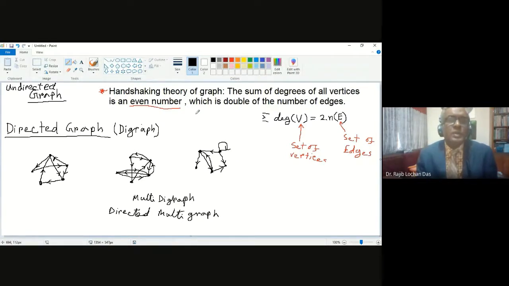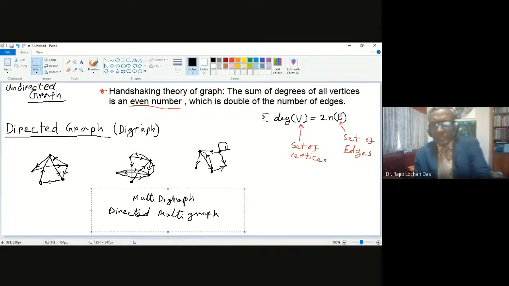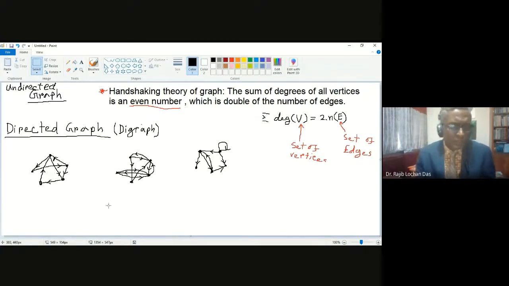So what will happen in the handshaking theorem for this? Before that, we need to know what is the degree of directed graph. So let me write down the degree of directed graph. Say first one, we need to have the names like A, B, C, D, E. These are the vertices. So you will consider the degree of A, degree of B, degree of C, like that.